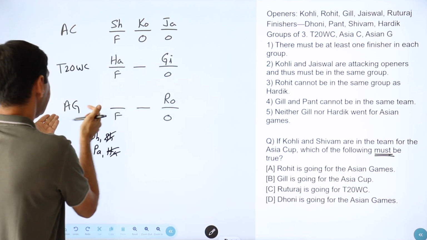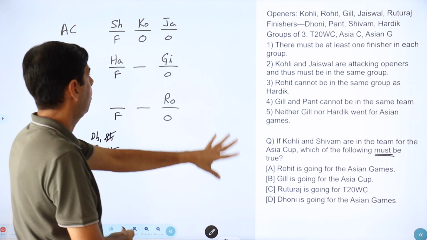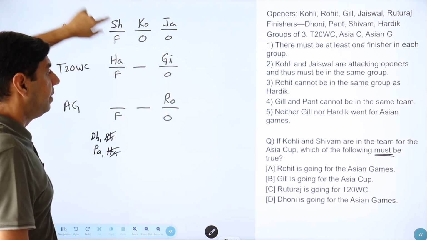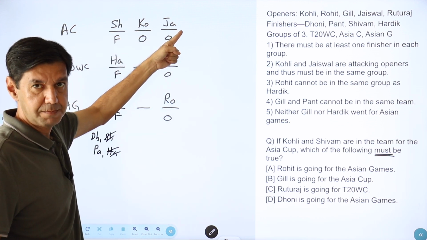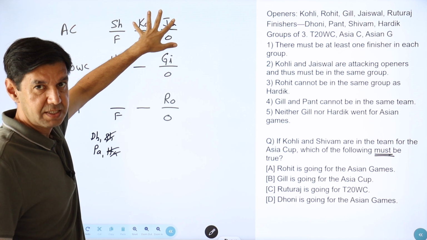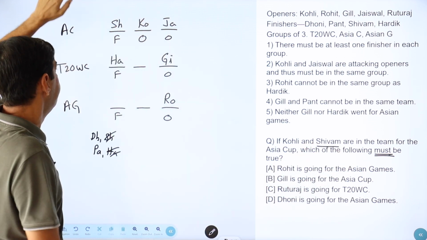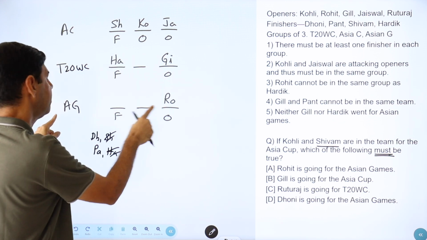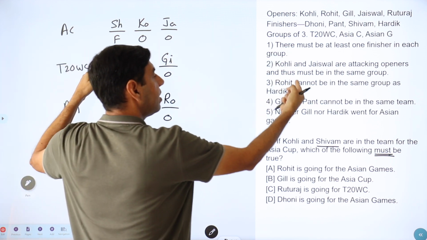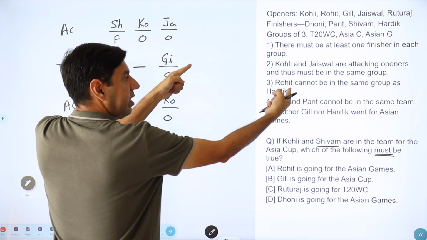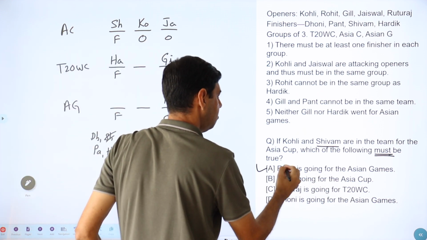Now, which of the following must be true? Rohit is going for Asian Games. So that has to necessarily be true. We have already put that in. So if I want to reason it out again, because Kohli is in Asia Cup, Jaiswal also has to be in Asia Cup. So there are two openers, there can be only one finisher, and that one finisher is Shivam. Because Hardik cannot be in Asian Games, Hardik has to go to T20 World Cup. If Hardik has to go to T20 World Cup, Rohit cannot go to T20 World Cup. Rohit cannot go to Asia Cup. Rohit has to go to Asian Games. Has to necessarily be true.